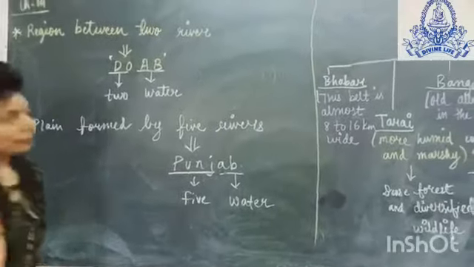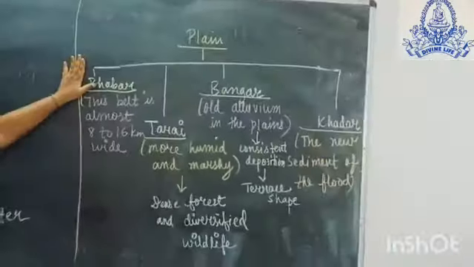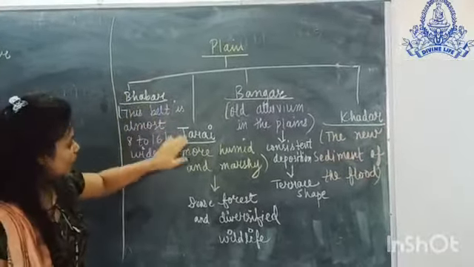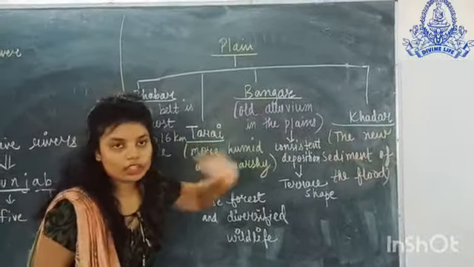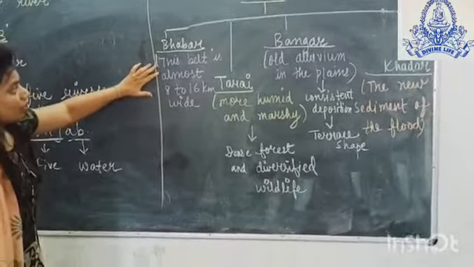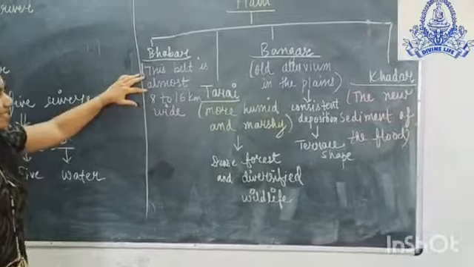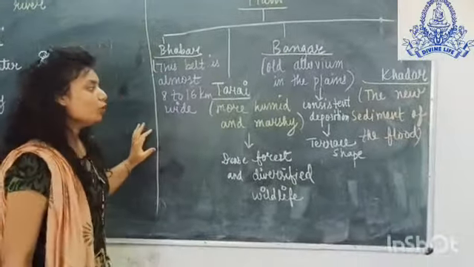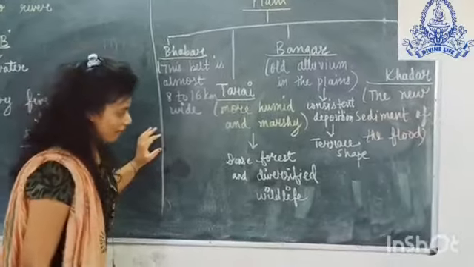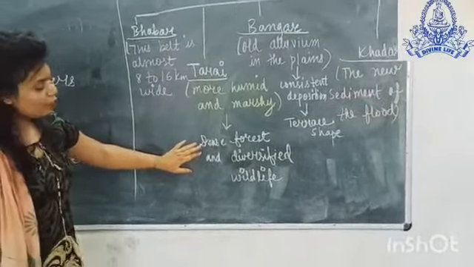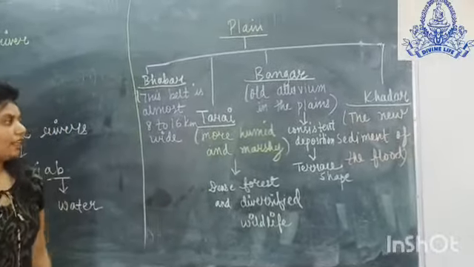Now we'll see here, the plain is divided into four parts. First, Bhabar, then Terai, Bhangar and Khadar. Now here, the Bhabar belt is almost 8 to 16 km wide, whereas the Terai region is more humid and marshy, with dense forest and diversified wildlife.